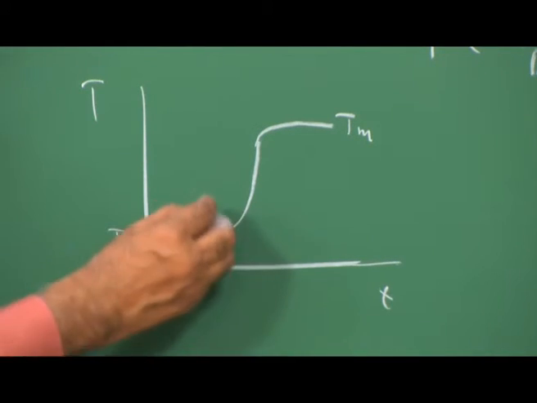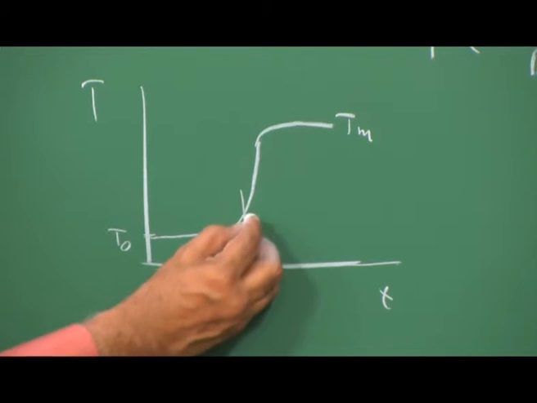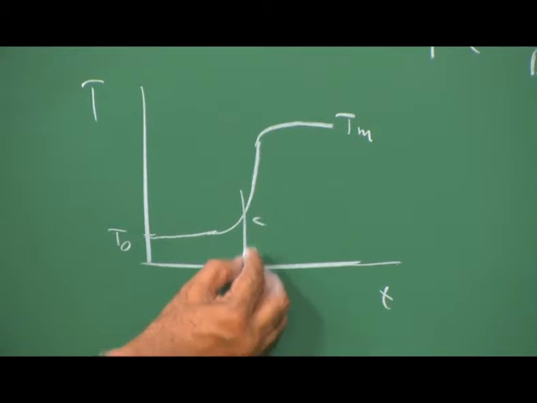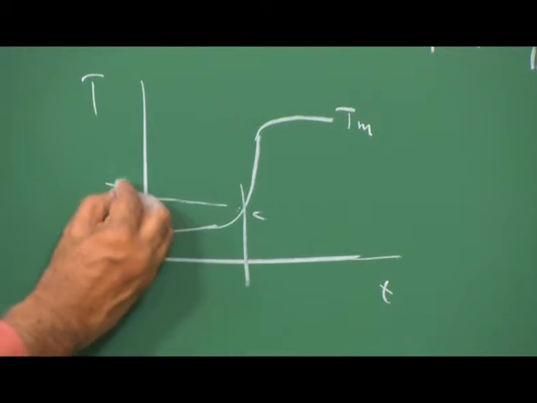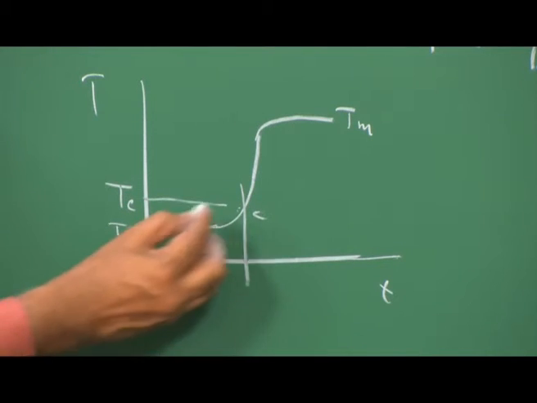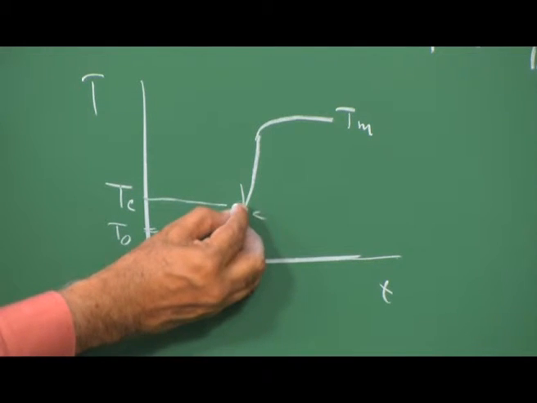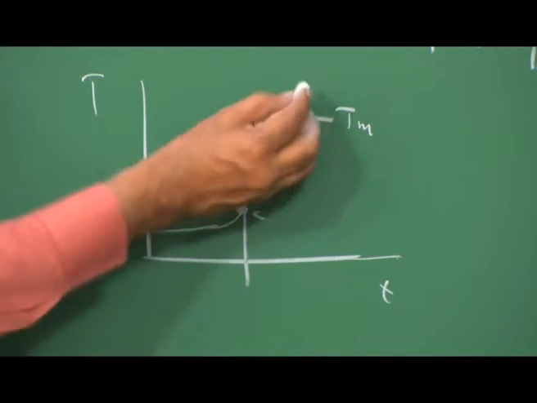Therefore, we find that till the critical condition is reached, that means the temperature is Tc, there is hardly any reaction, and chemical reaction starts here at a high value.